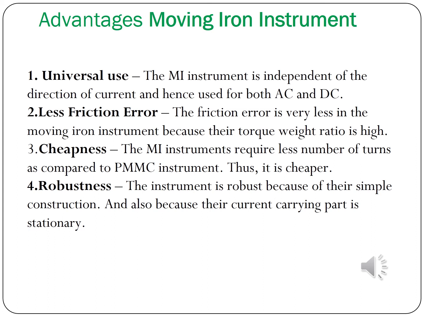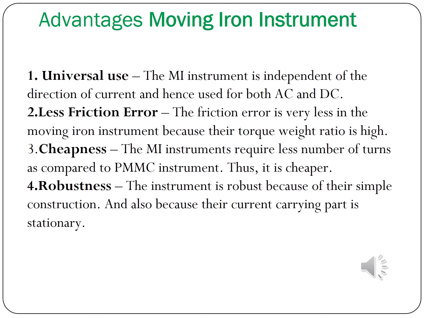Advantages of moving iron instrument: universal use, less friction error, cheapness, robustness. So first, what is said as universal use? The MI instrument is independent of the direction of current and hence used for both AC and DC. So the moving iron instrument can be used for both AC and DC, that is, for alternating current and direct current.